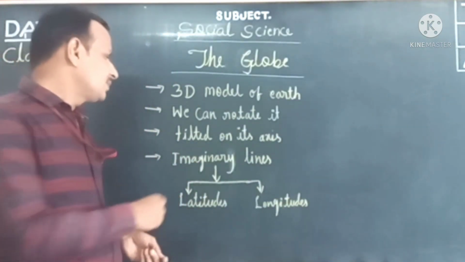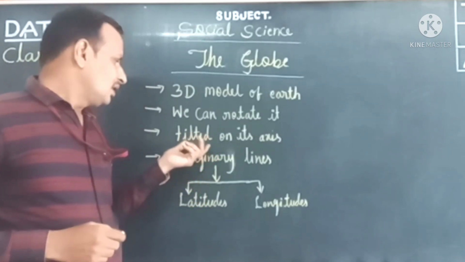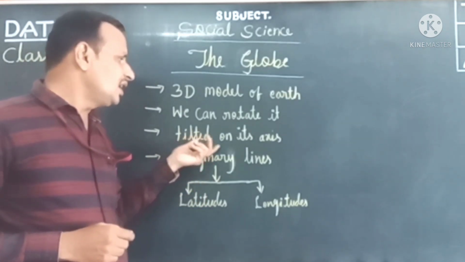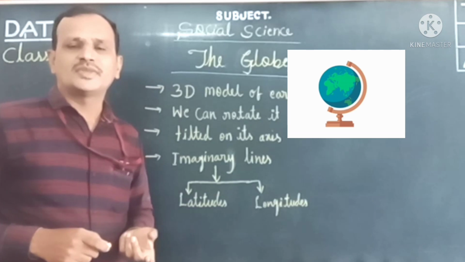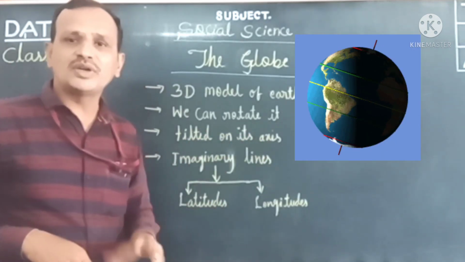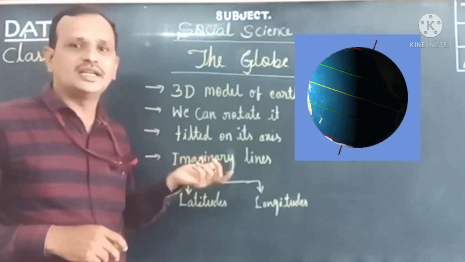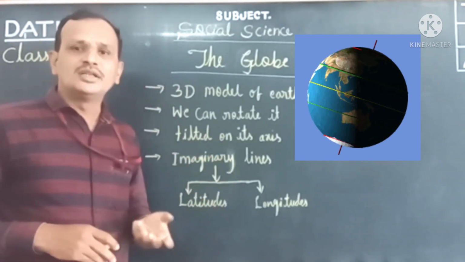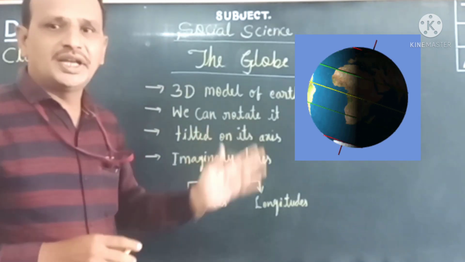Now let us understand the third one. It is tilted on its axis. The globe is tilted on its axis. First you need to understand the meaning of tilted. Tilted means it is not straight.